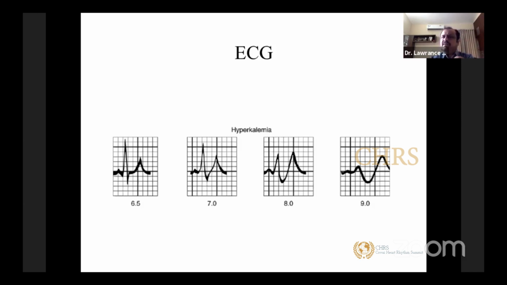So the earliest sign will be a peaking of your T waves, followed by broadening of QRS, and slowly you lose the P waves. When you lose a P wave, and ultimately when your potassium level goes more than 10 or so, the patient will develop a sine wave and can have asystole.